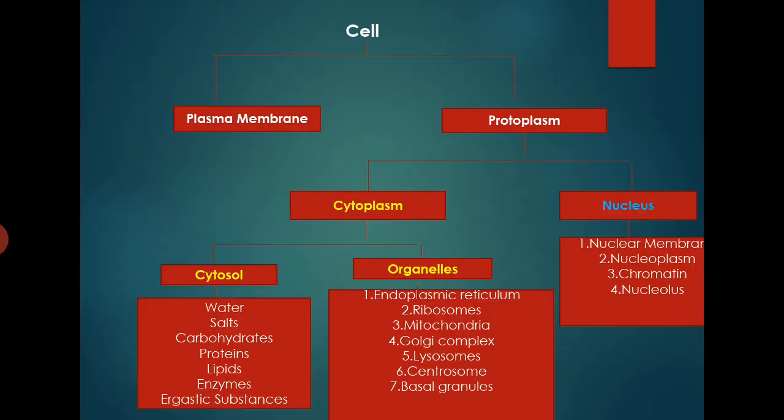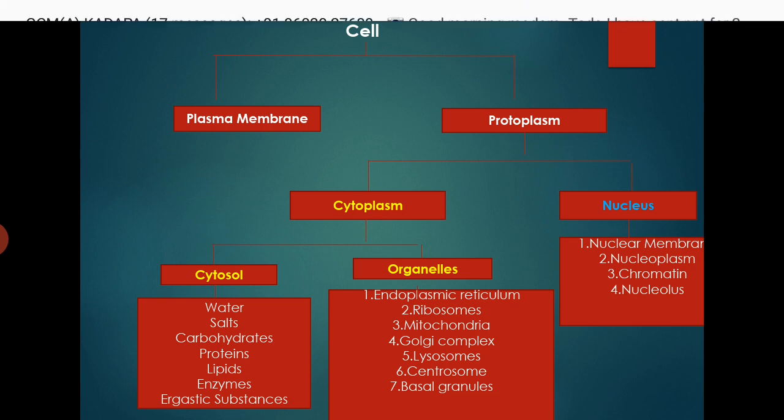Components of a cell. Cell is again divided into plasma membrane and protoplasm. Protoplasm is again divided into cytoplasm and nucleus. Cytoplasm is again divided into cytosol and organelles. In the cytosol, water, salts, carbohydrates, proteins, lipids, enzymes and ergastic substances are present.